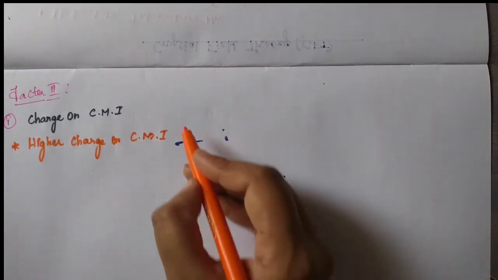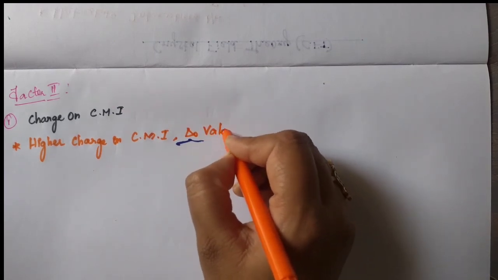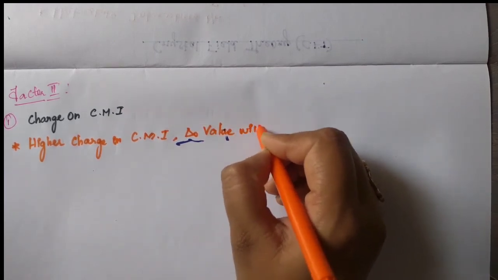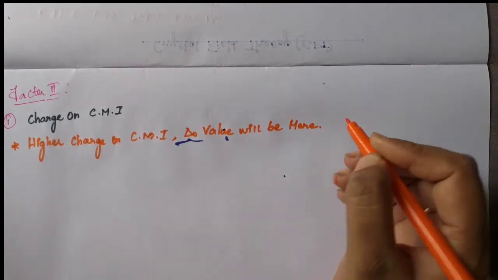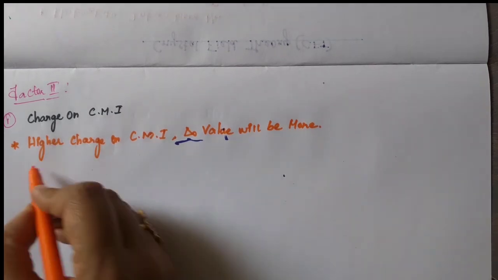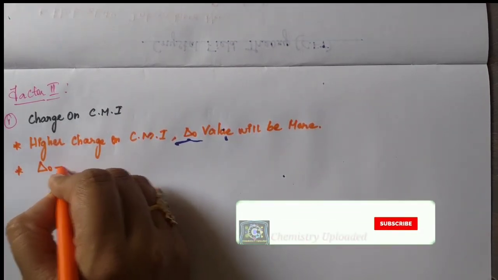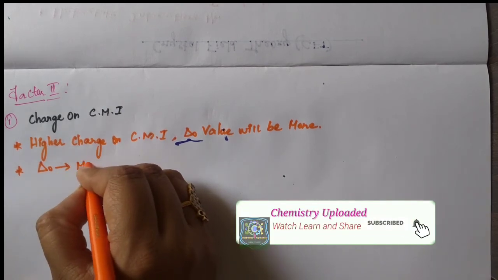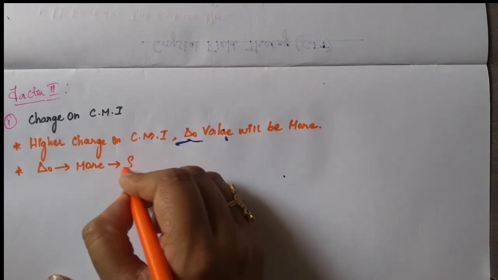Higher charge on central metal ion means delta naught value will be more. Okay, that means splitting will be more, students. Delta naught value will be more means what is the meaning? Delta naught more means what happens?